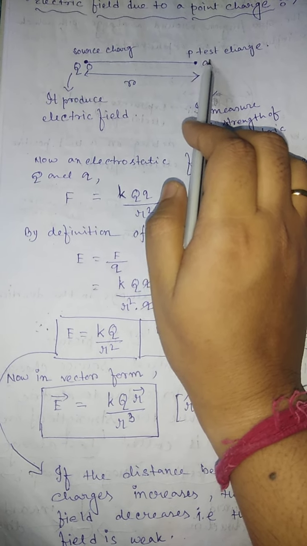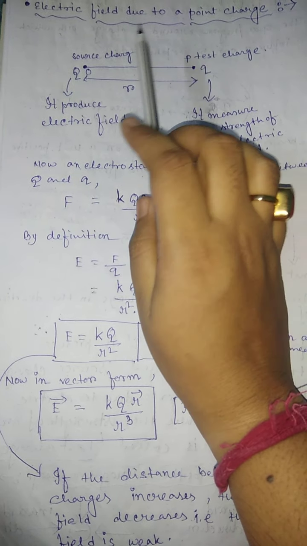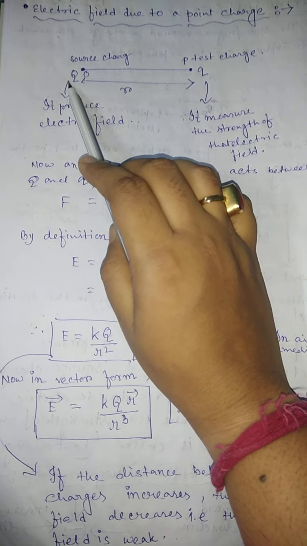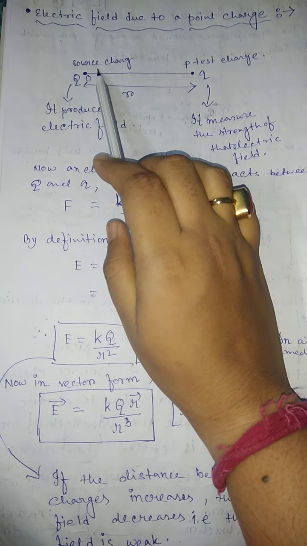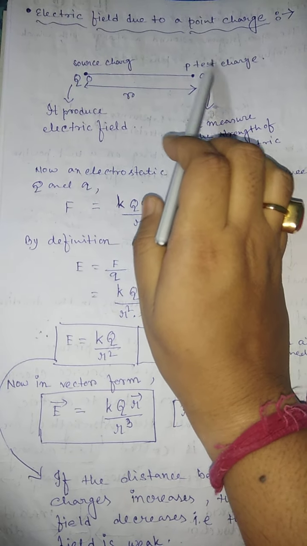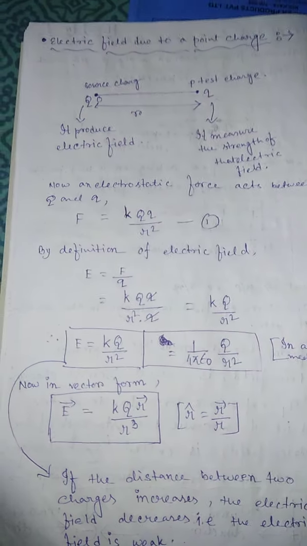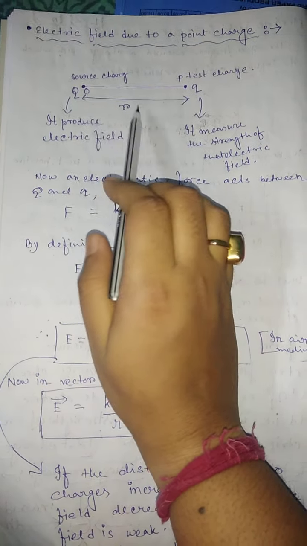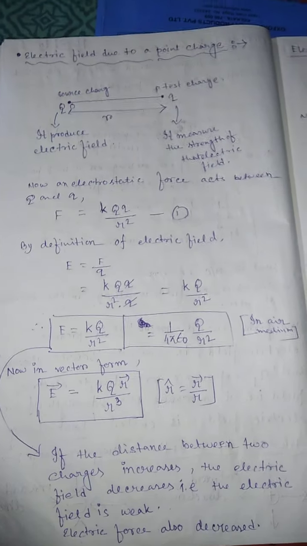This small q is a test charge which experiences a force due to the electric field which is created by capital Q. So capital Q is a source charge, and we consider small q as a point charge. This is a test charge, we consider it a point charge. Now these two charges are separated by a distance r.